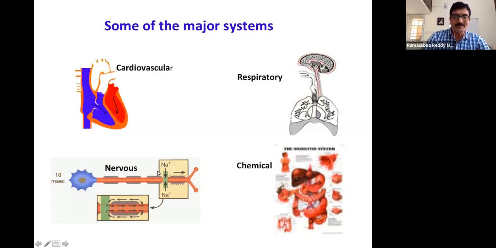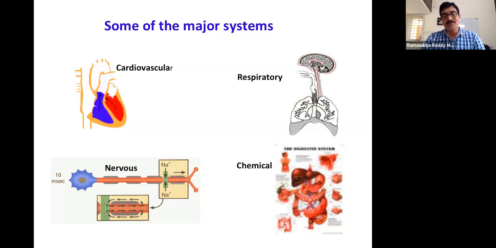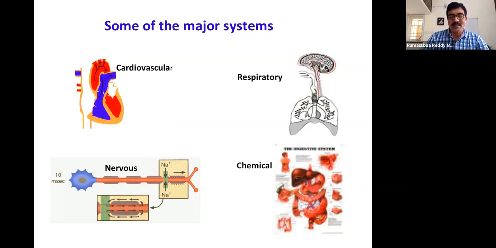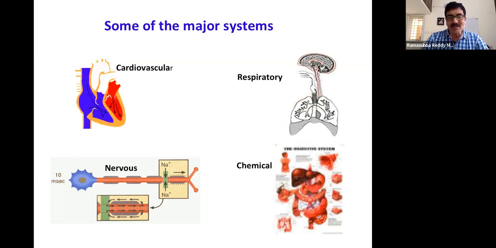Whereas the nervous system will collect information from different parts of the body, either for regular functions or to take decisions related to the outside world. It will collect the information, try to take an appropriate decision and do all required actions, or it will issue commands to each and every part of the body, like what we are doing now. We are switching on the computer, looking at the computer, listening to the speech. All these things are controlled by the nervous system. So this is another system.